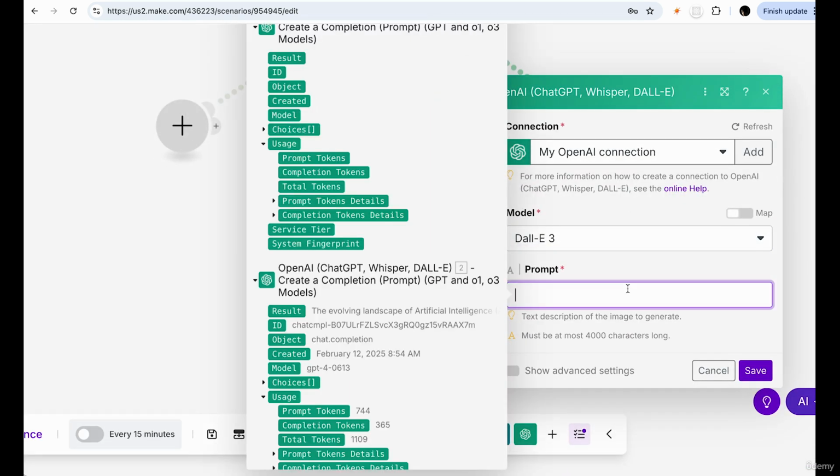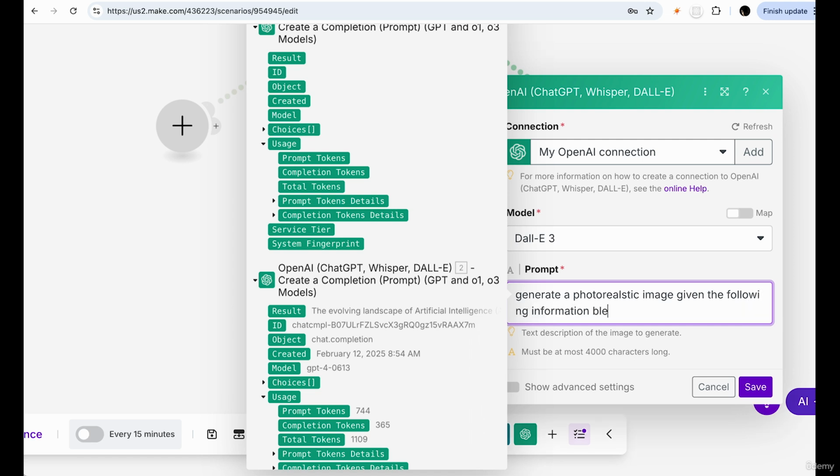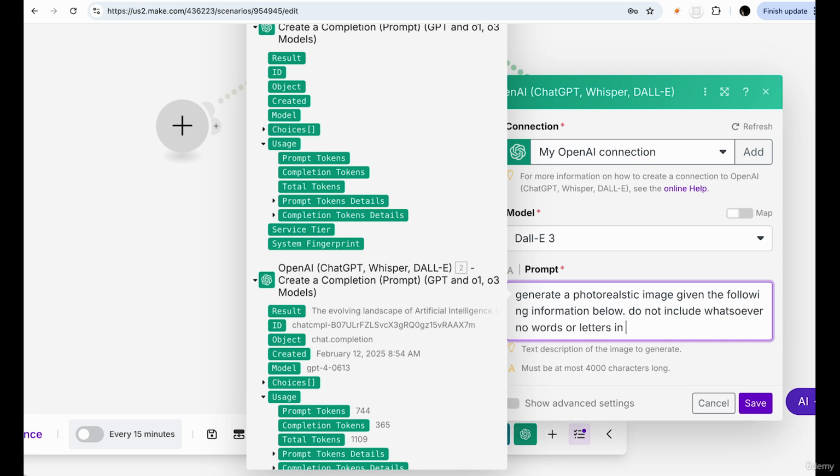And for the prompt, we don't have to go crazy, but we do have to make sure it'll be decent enough, because I don't like the letters and the words. DALL-E always messes that up. So we'll say generate a photorealistic image given the following information below, and do not include whatsoever, again, very serious about this, no words or letters in the image.